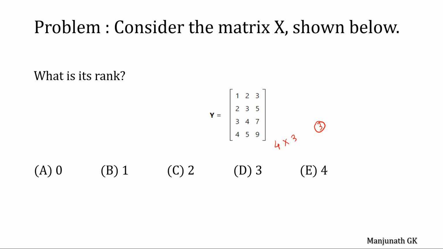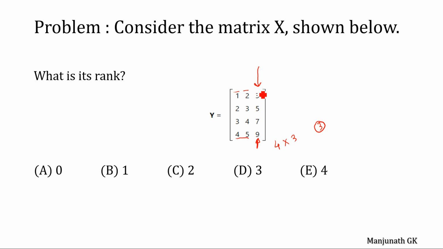What is the rank of this matrix? When I observe this matrix, can we represent column 3 in terms of columns 1 and 2? 1 plus 2 is 3, 2 plus 3 is 5, 3 plus 4 is 7, 4 plus 5 is 9. So we can make column 3 a zero element here.